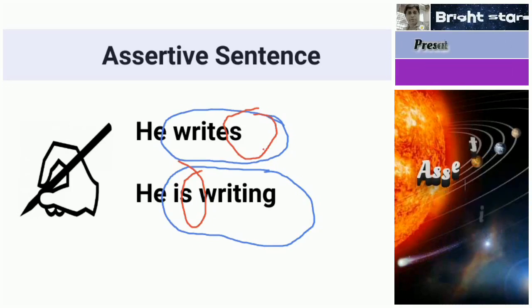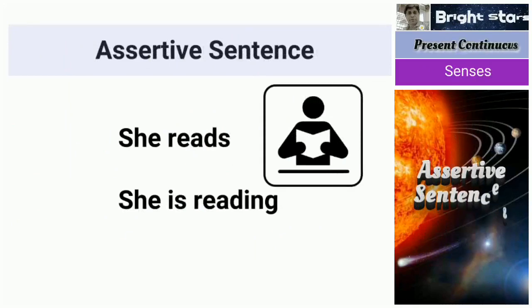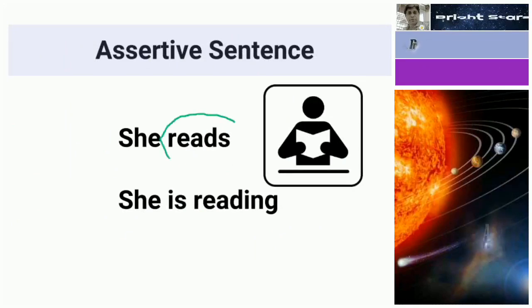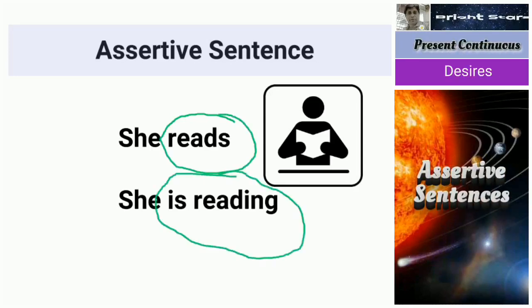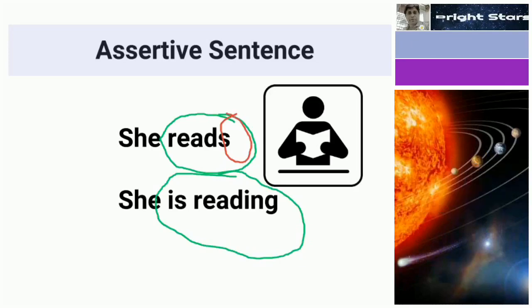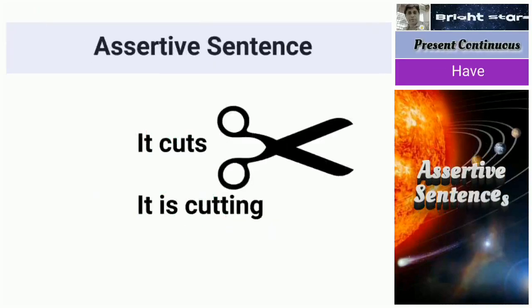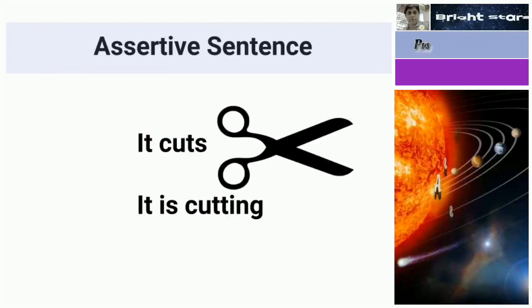Next we see, she reads, she is reading. She reads, she is reading. So s here, s here. Next one, it cuts, it is cutting.